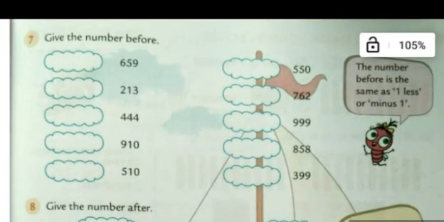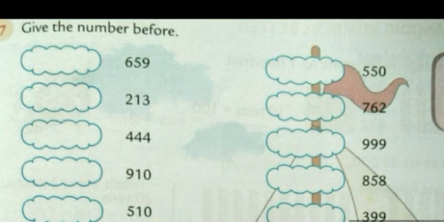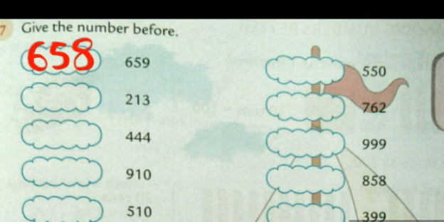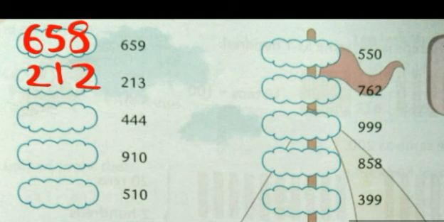So see the first one. The number that is given to us is 659. So what is the number that comes before 659? The 100 place will remain the same, 6. And what comes before 59? 58. Okay? Now see the second one. 213. So again, the 100 place will remain the same. Just see the last 2 digits. 13. What comes before 13? 12. This is a very simple way of finding out what comes before and after.